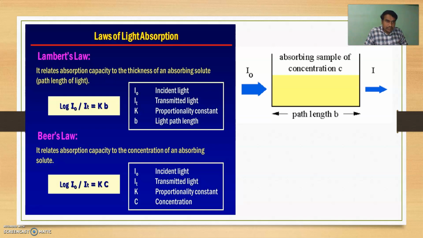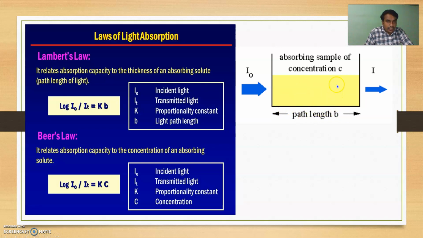According to Beer-Lambert's law, when a beam of monochromatic light passes through a homogeneous absorbing medium, the rate of decrease of intensity of transmitted light is directly proportional to the concentration of the solution or material and the path length of that cuvette.